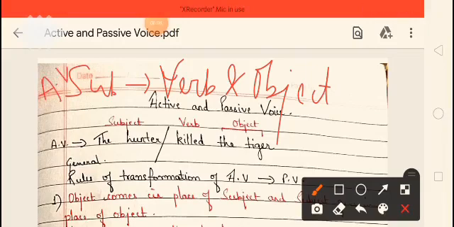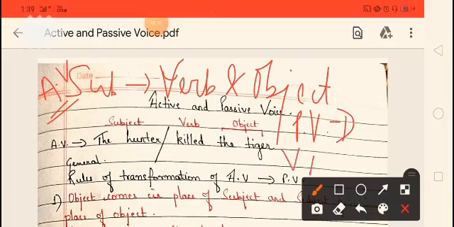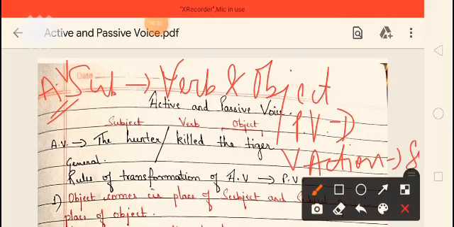And what is passive voice? In passive voice, the subject is the recipient of the verb's action. So by this we come to know the following rules.